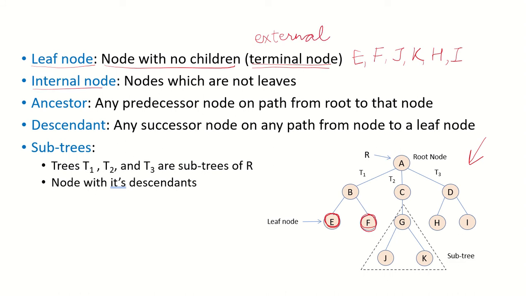What are internal nodes? Any node which is not a leaf is an internal node. So in this example, B, C, D, G and A, since these are not leaf nodes, they are all referred to as internal nodes.